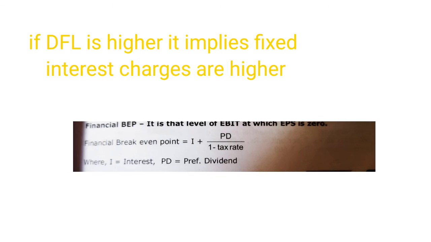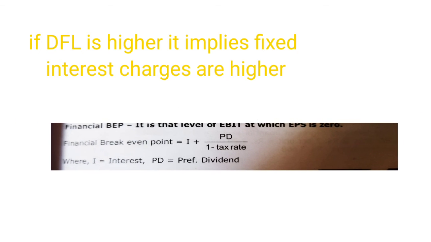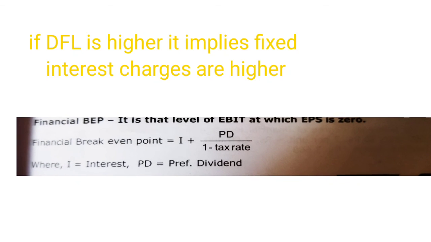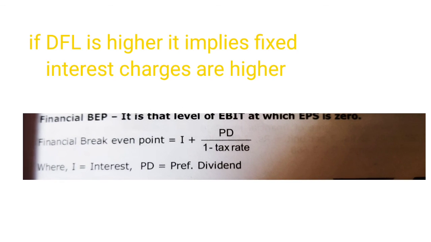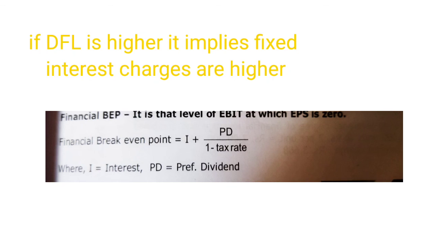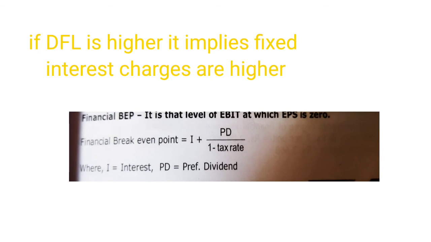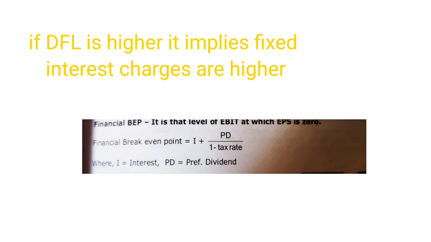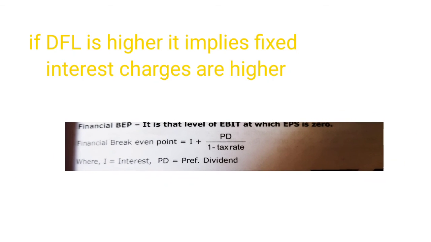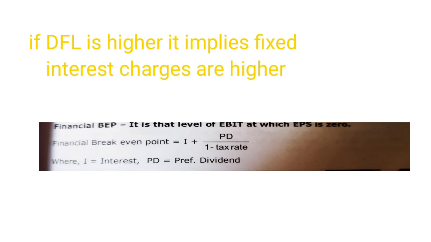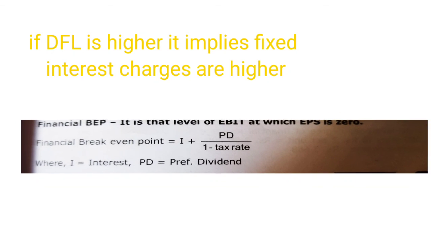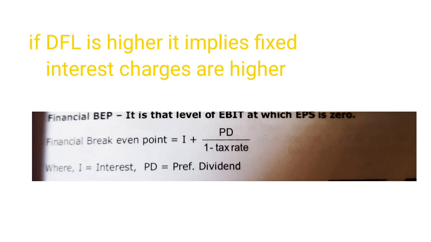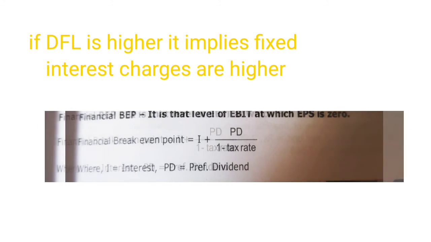So if DFL is higher, fixed interest charges are also higher. DFL is nothing but financial leverage. How to find the financial break-even point? The financial break-even point is the point where the surplus of earning before interest and tax is used for paying interest and preference dividend. So the formula is interest plus preference dividend divided by 1 minus tax rate. You already learned why we use 1 minus tax rate.